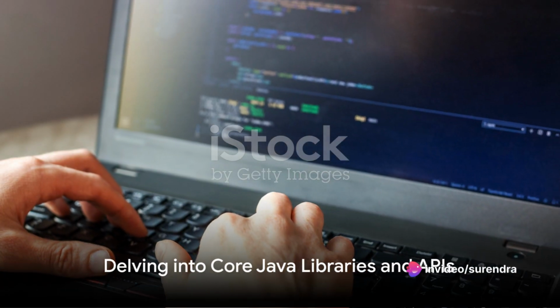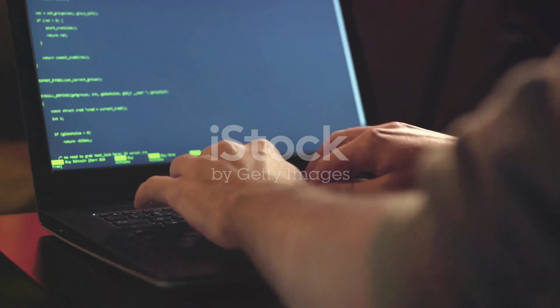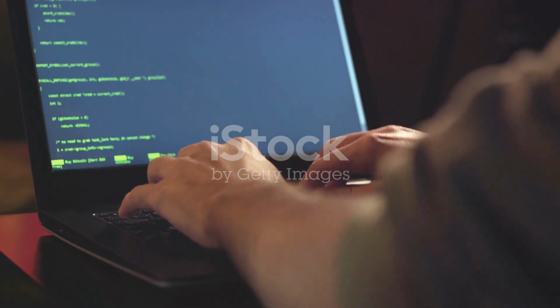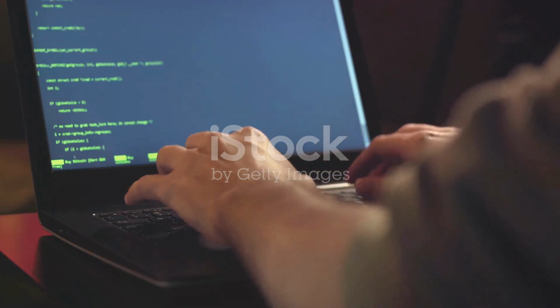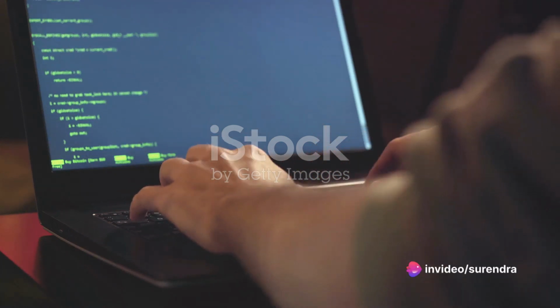Up next, delve into core Java libraries and APIs. Discover packages like java.util, java.io, and java.lang. These libraries provide potent tools for routine programming tasks.